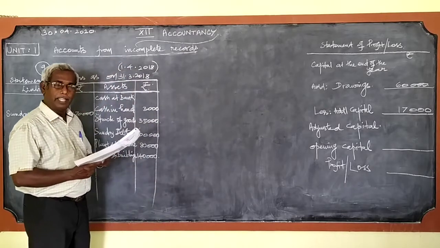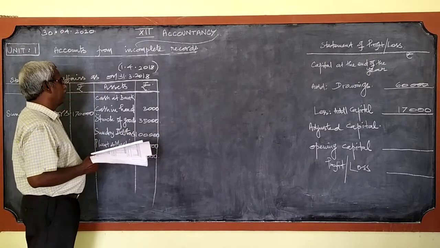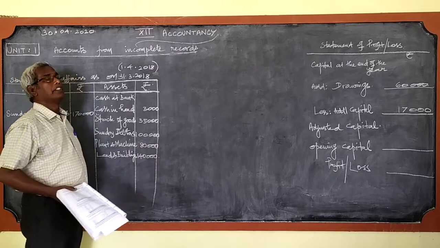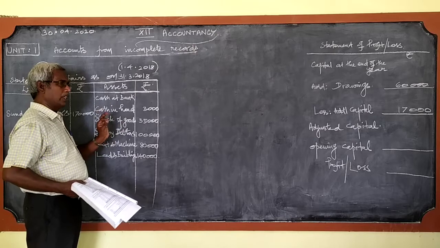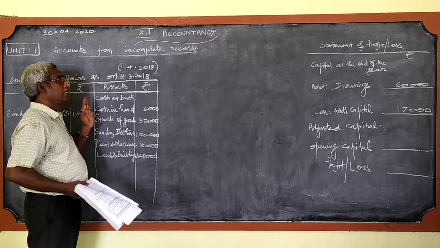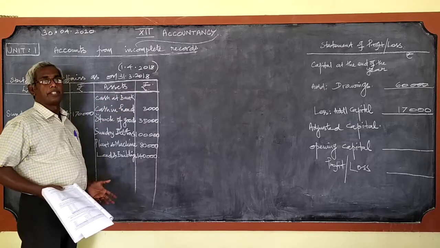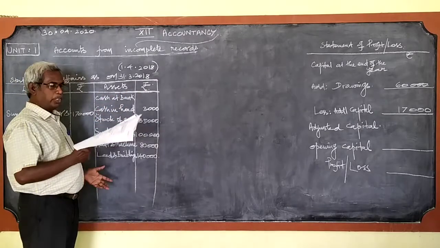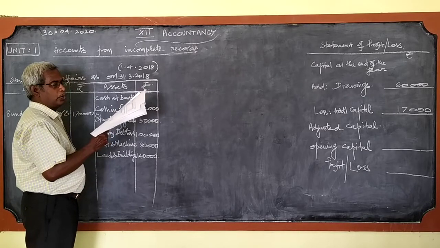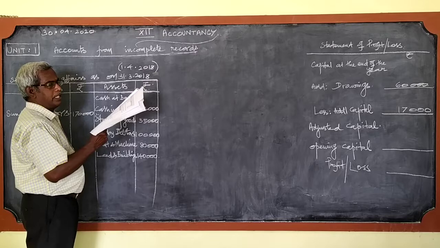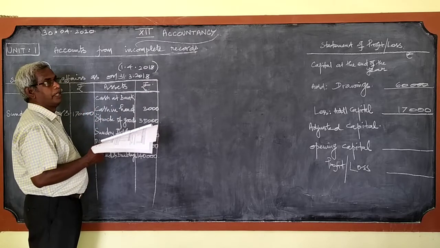Then in problem number 9, the first item is the cash at bank, 5,000 debtor, it is given. If it is simply cash at bank, I repeat once again, if it is written as cash at bank, it is an asset, you can write it. But in the book you can see, one figure is 5,000 debtor, the other figure is 60,000 creditor. Side by side it is written.